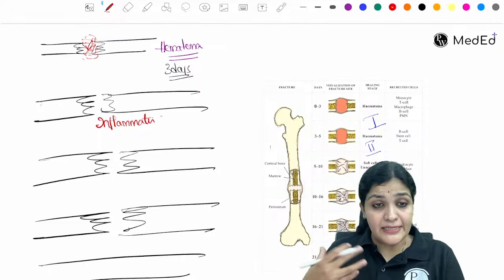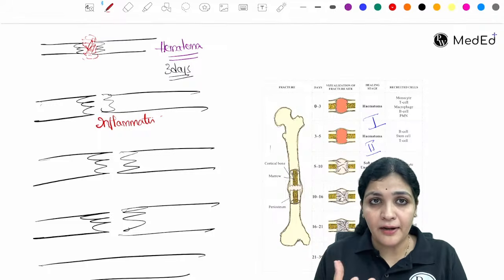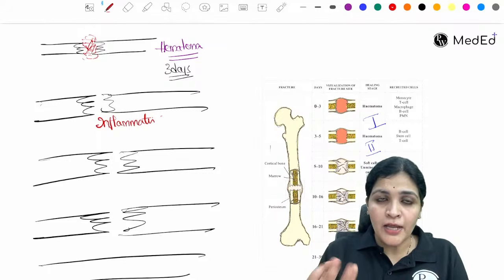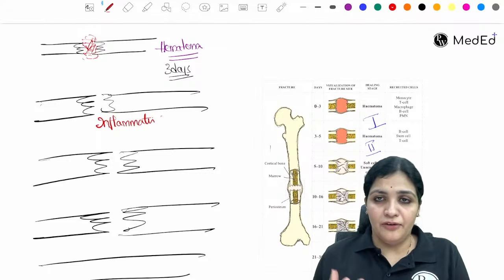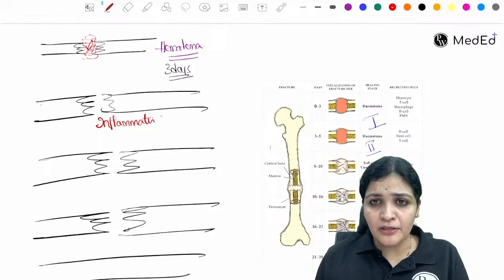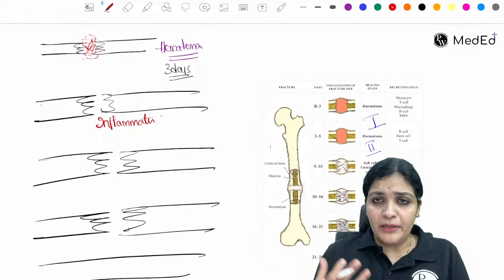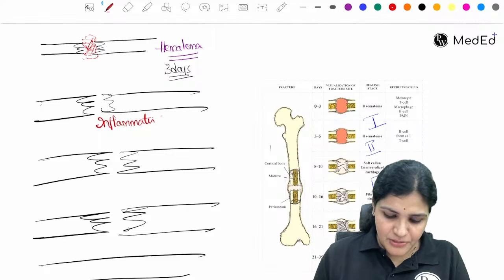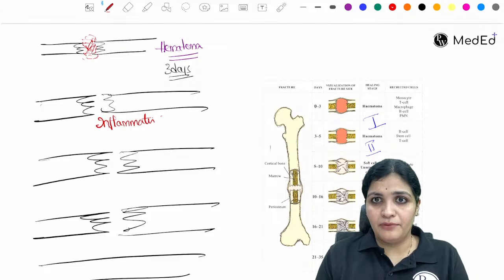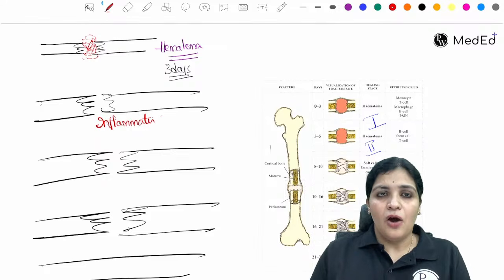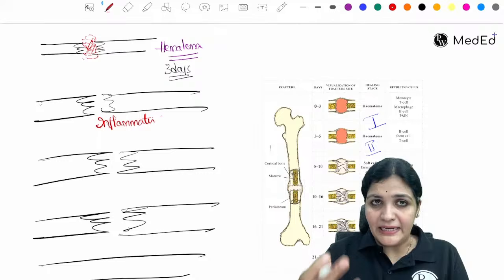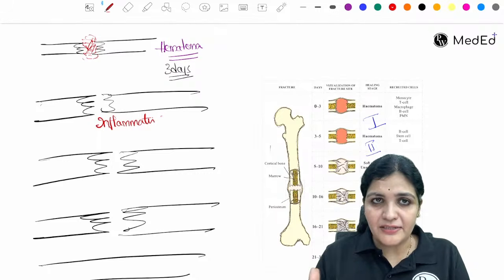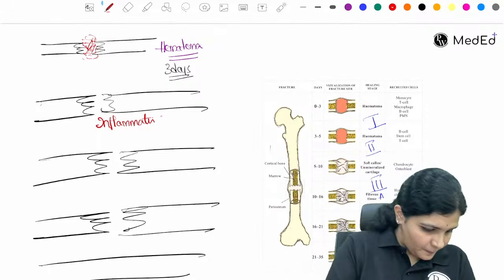So now the body understands that there is a problem somewhere. So there is a break in the bone. So now the body reacts through the inflammation. So what happens in the inflammation? All your inflammatory processes, whatever the phagocytes, your neutrophils, all those inflammatory mediators, your cytokines, your growth factors, everybody will come.